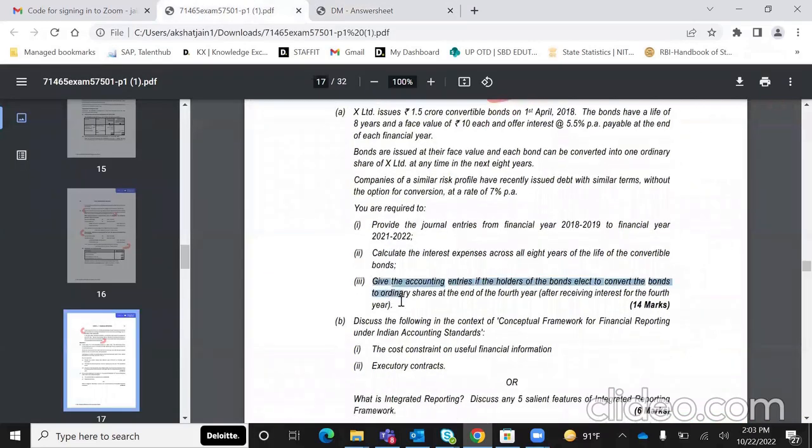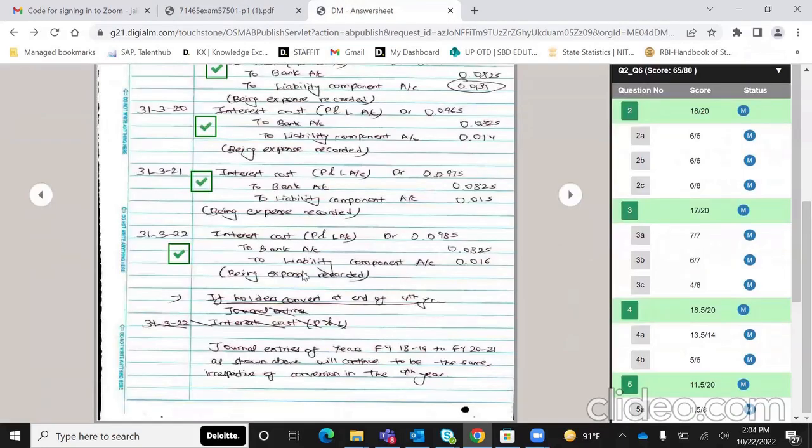And then एक और इसका सपाट था कि accounting entries if holders elect to convert the bonds at the end of the 4th year. Okay, so उसका भी इधर मैंने लिखा है, उसमें भी मैंने mention किया कि journal entries of the first 3 years will continue to be the same. I've mentioned it. Examiner को ऐसे सोच के चलो कि examiner को कुछ भी नहीं मालूम, तो उसे सब mention करो.